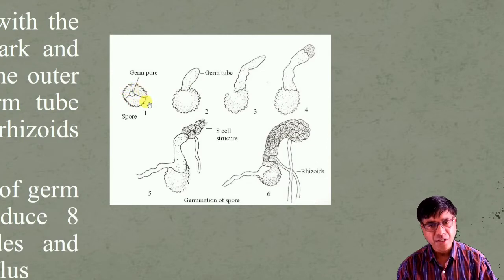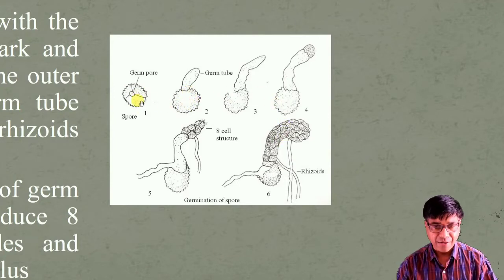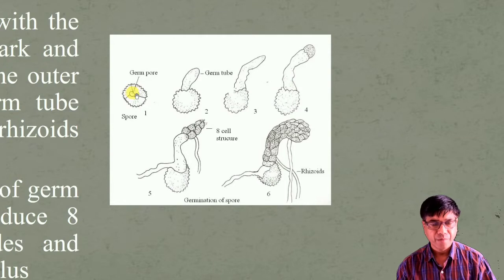Spore germination begins with the rupture at the triradiate mark, and the endosporium along with spore content protrudes out of the mesosporium and exosporium.